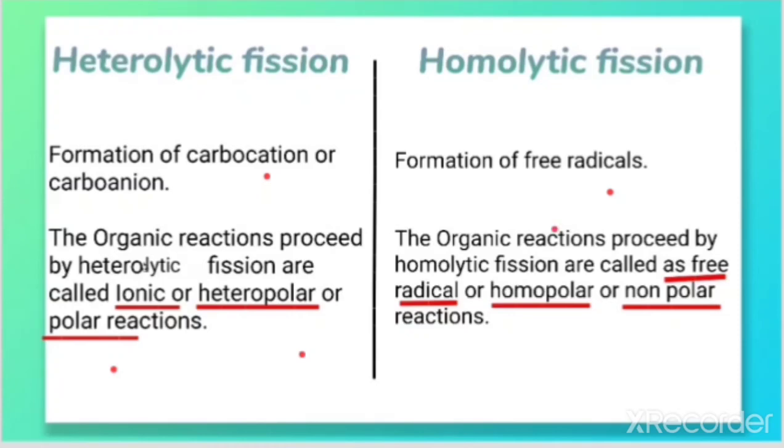But the organic reactions which proceed by homolytic fission are called free radical or homopolar or non-polar reactions. We'll be discussing more about this when we do the mechanism for the particular reaction. So better write these points in the differentiation between these two.